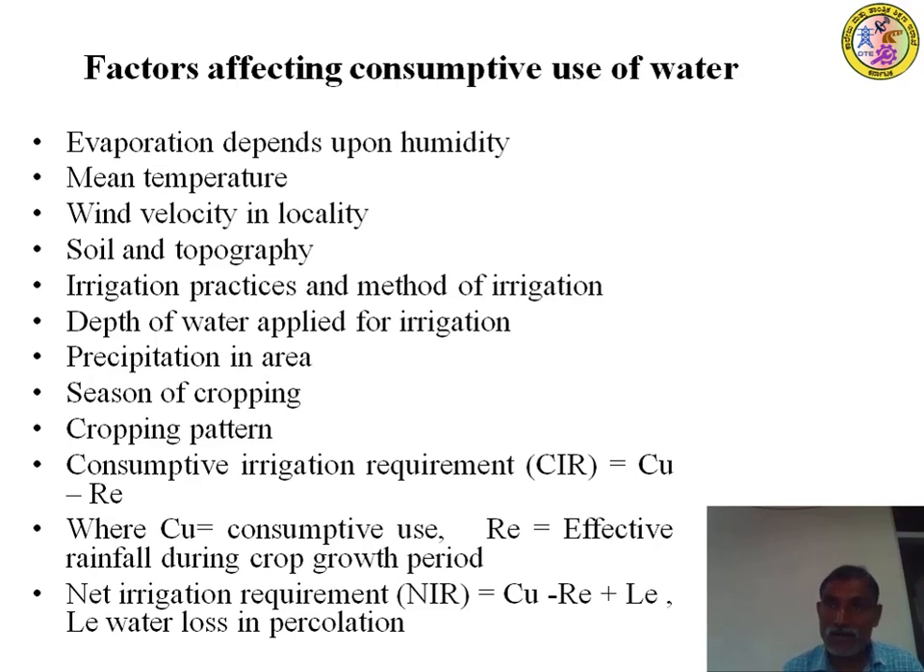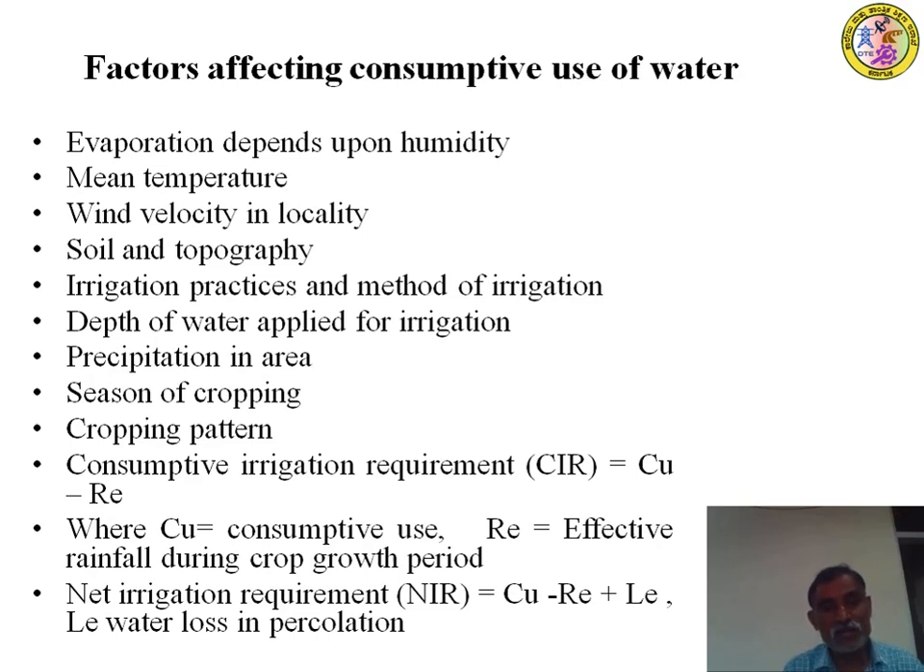Wind velocity and locality, wind direction, soil and topography. If black cotton soil is there, it will hold the water and will not allow water losses, so water losses are reduced here. Irrigation practices and methods of irrigation are also important factors affecting the consumptive use and duty of irrigation water. Depth of water applied for the irrigation.